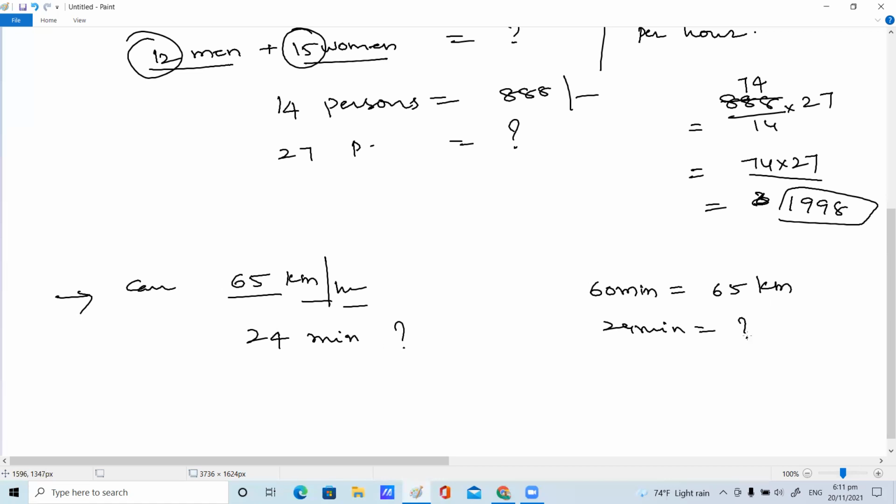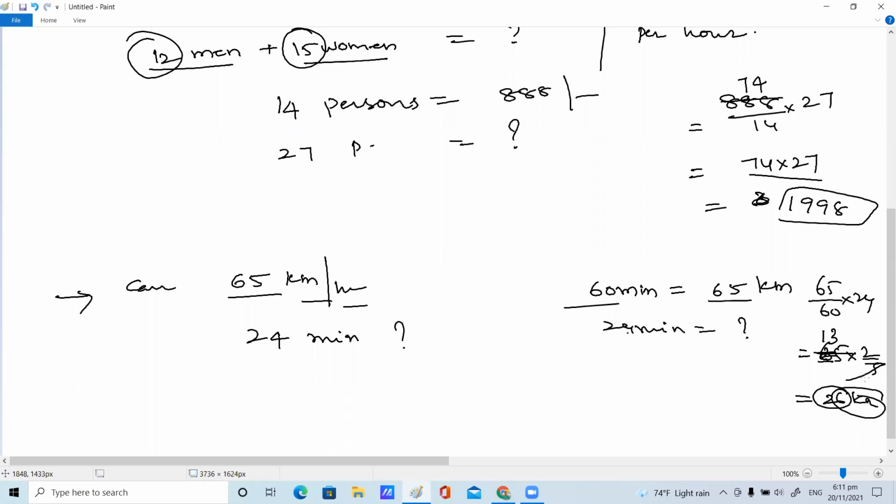Come on, children, 65 into 24 upon 60. We can divide and make it 10 and 25, 24 upon 60, which is 2 by 5. And 65 into 2 by 5 we can do. 5 ones are 5, 5 threes are 15, 13 twos are 26. 26 kilometers. Very good. 26 kilometers it will travel in 24 minutes.